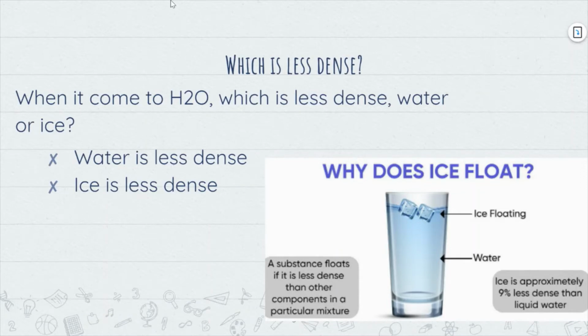A substance floats if it is less dense than the other components in a mixture. So in this case, we have water. And it says here, ice is approximately 9% less dense than liquid water. So again, if something is less dense, it's going to float on top.